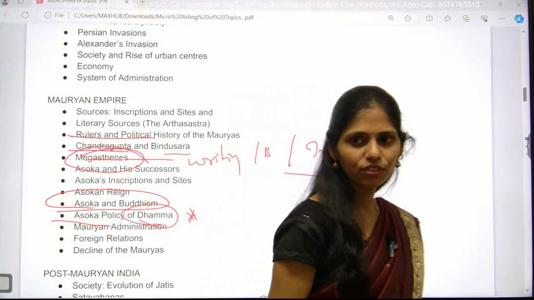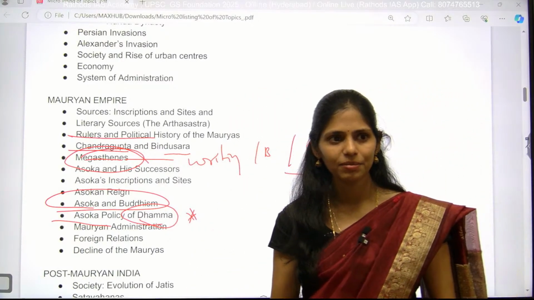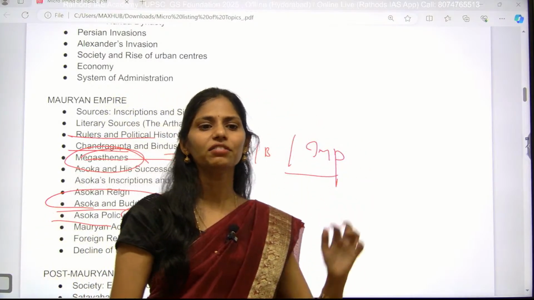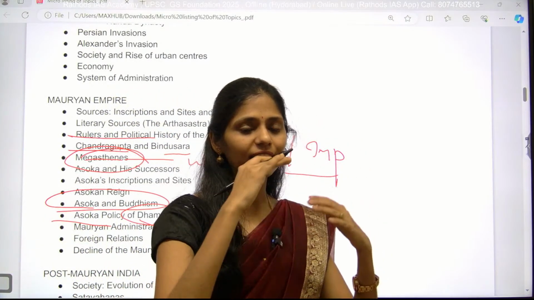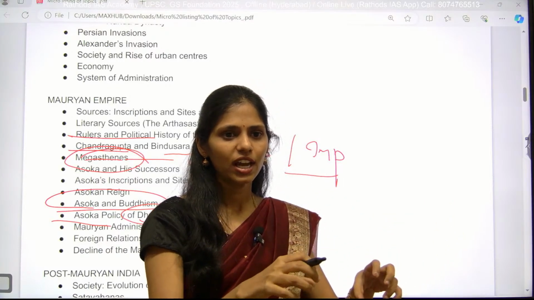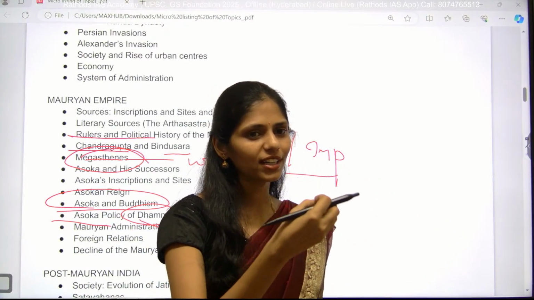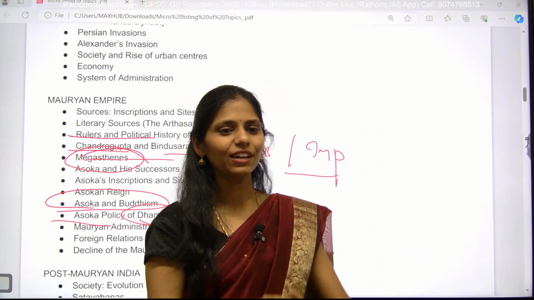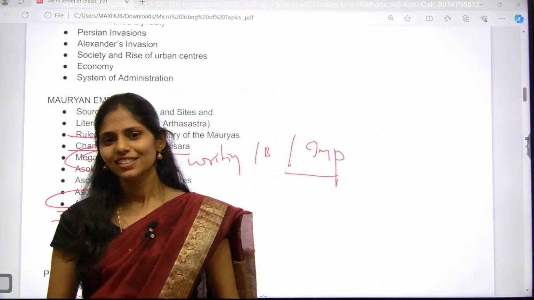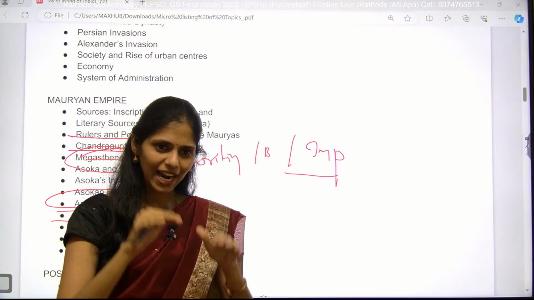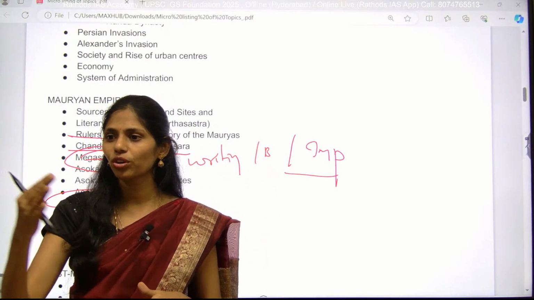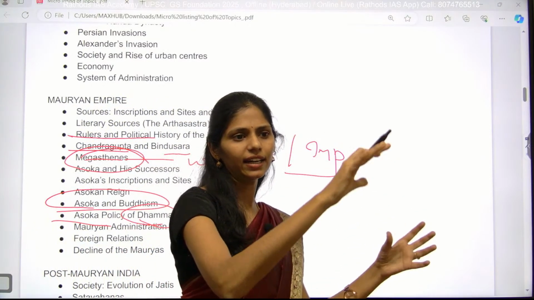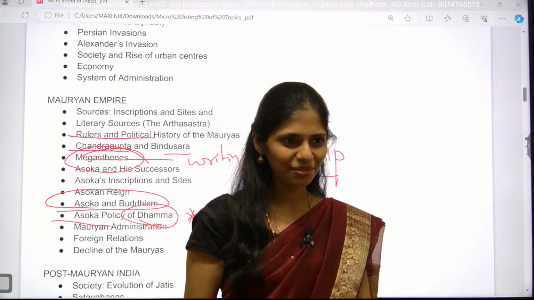For example, if you are talking about society and women empowerment, or the status of women, you can start writing from the Rig Veda. At that time women's status was equal, and you can write about some important women authors of that time. Later, in the later Vedic period, women's status was lowered, and from that time onwards it has continued. Like that, whenever you are writing an essay, you can connect it to the different areas that I will be telling you.